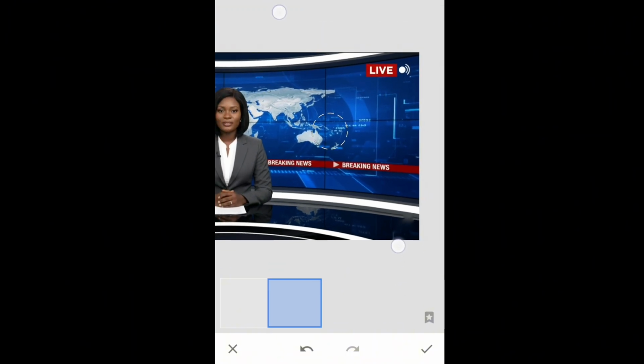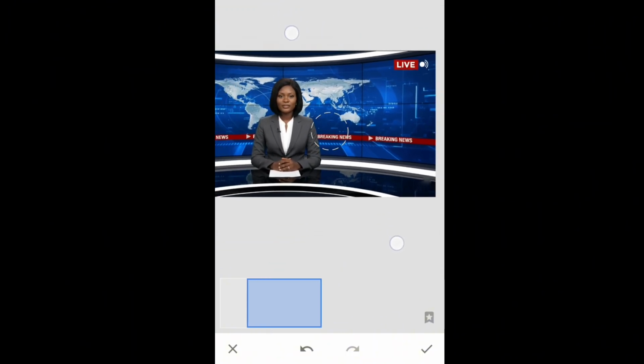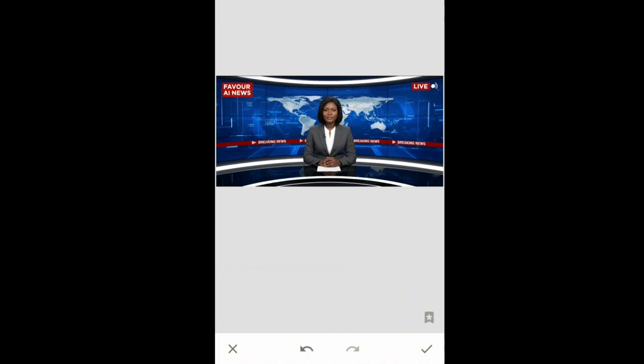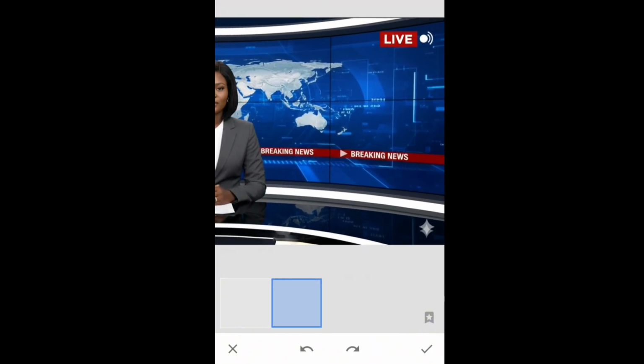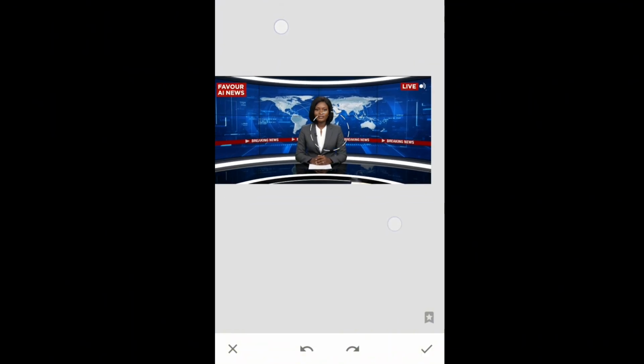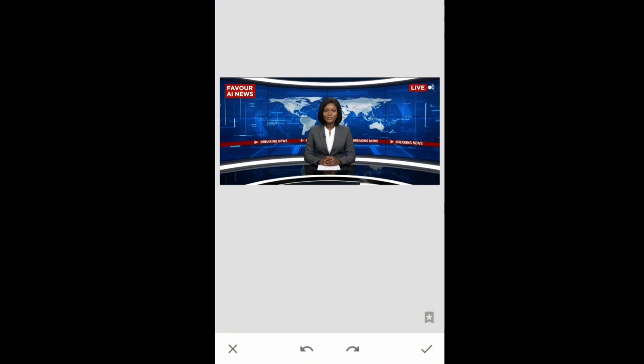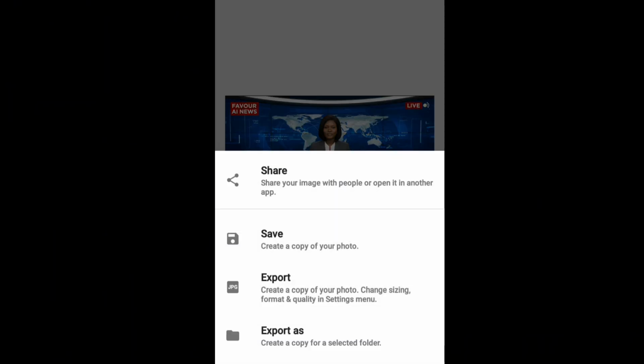Do you see that it is off? Okay, I didn't do it well. It has cropped out the background, so we'll just go back and do it again until we get it. Okay, so I'll just tap on it gently. Good, you can see without affecting the background, I have removed the watermark. So you just click on this check mark here, you click on export, and you click on this export here, and it will go straight to your phone.